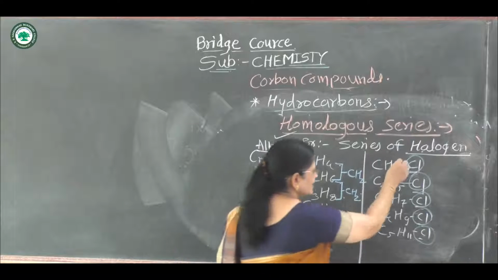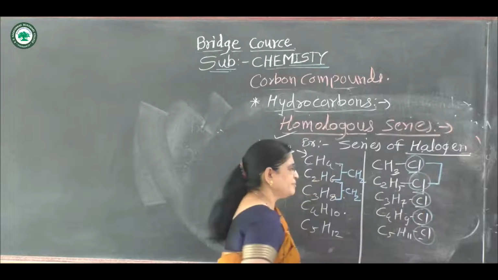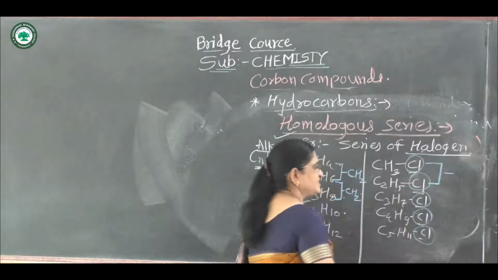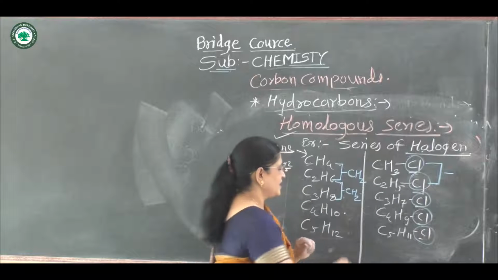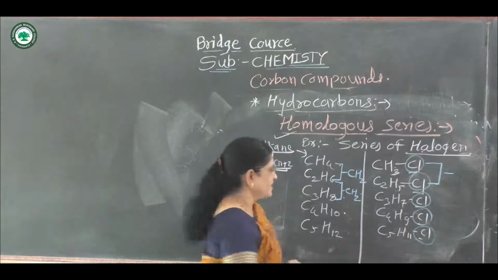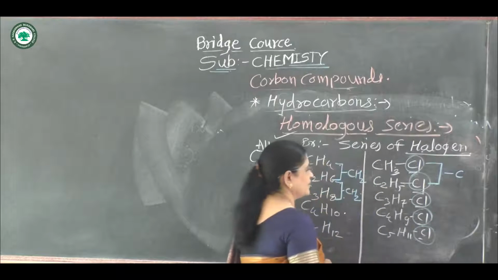In a homologous series, the first member and second member differ by which group? Chlorine is the same in all these, but what is the difference? Here CH3, here C2H5. Here 1 carbon atom increases, hence write 1 carbon.